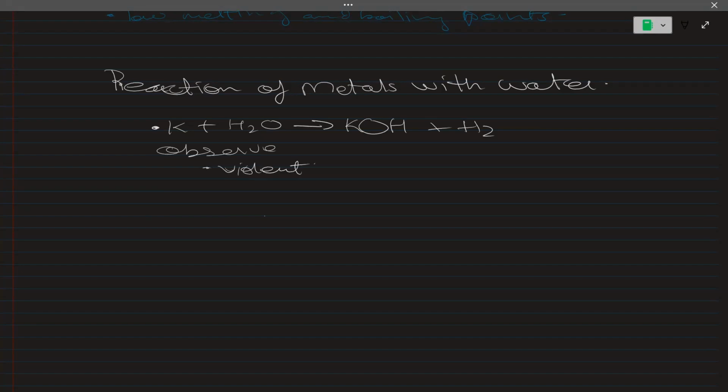The fun fact is that we can't do it with warm water because it's too reactive, so we do it with cold water. In this, the potassium actually melts.